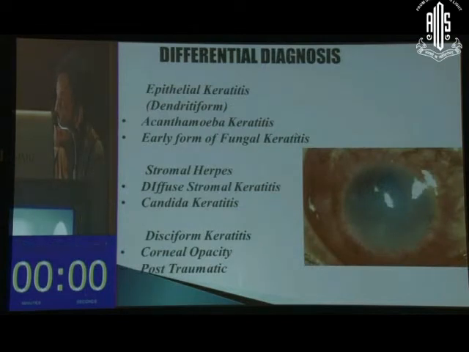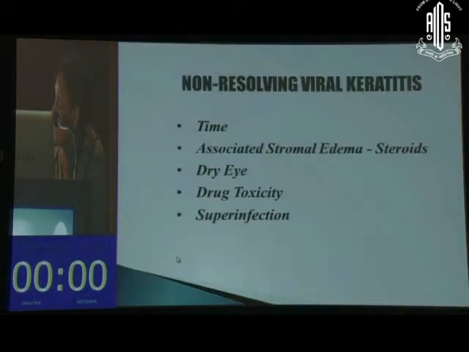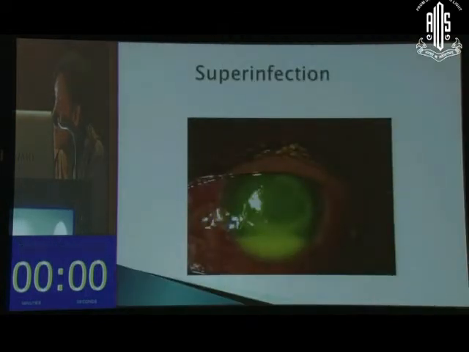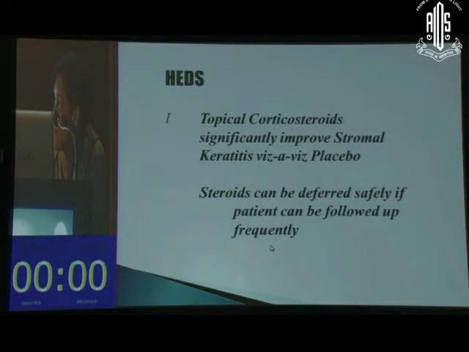The differential diagnosis I've already talked about is acanthamoeba keratitis or candida keratitis, diffuse stromal keratitis, or corneal opacity or post-traumatic. So non-resolving viral keratitis, you just see at what time you're assessing, whether there's any dry eye, is it a drug toxicity or a superinfection. Like this is not uncommon at times when the patient is on steroids and epi defect is present and the patient comes with hypopyon.